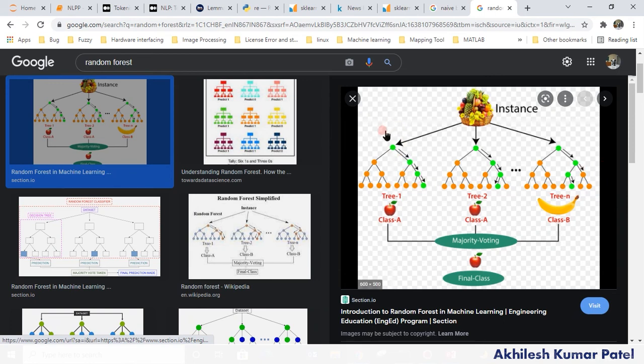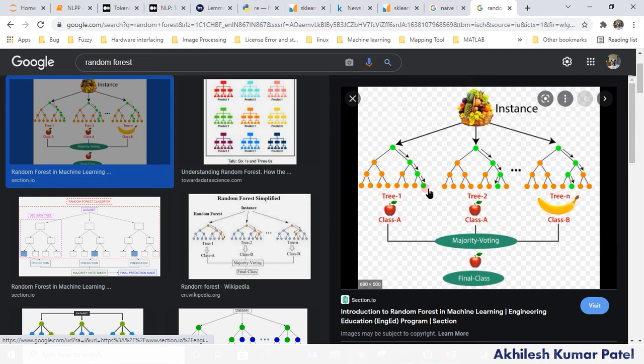So parallelly it will learn. Let's say the number of trees I have provided is 3. So one we got here, another here, then a third here, right? Now majority voting. Let's say that I have to predict the apple. So if the majority of trees are predicting apple for this case, it will be the apple. If the majority of trees are predicting banana, then it will be the banana.